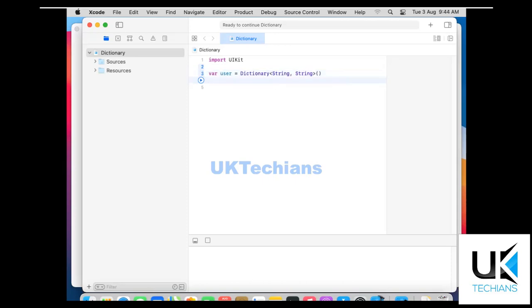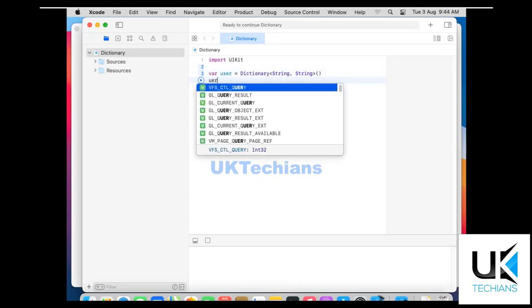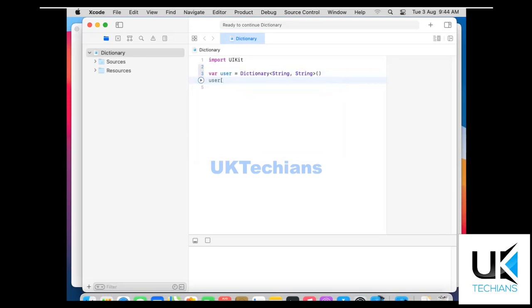So now how to initialize the data in this user dictionary, right? We type user, then start a square bracket and end the square bracket. Now we put the key first, right? So let's say at 0 the value of user is Aman. Then we initialize 0 to 4 values in the dictionary. Now let's say if this dictionary has 4 values or 5 values, how to print them, right?